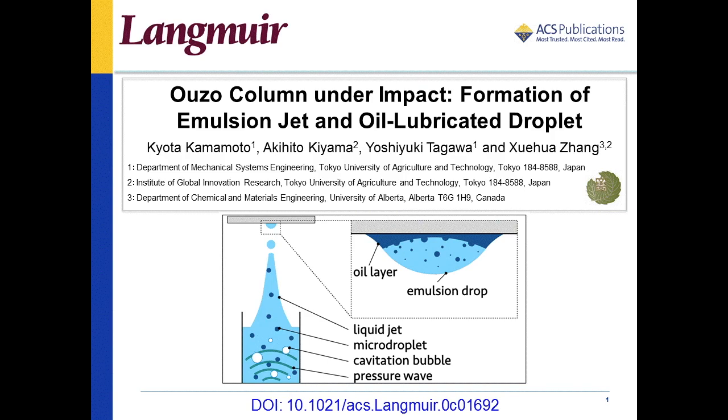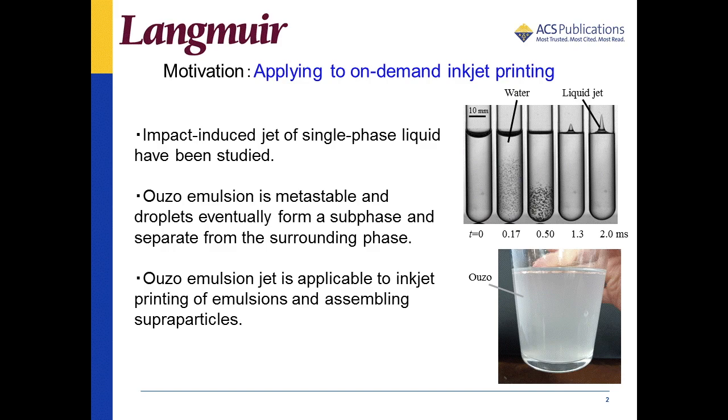In this study, we investigated the dynamics of a liquid column consisting of the emulsion and the physical impact. Applying the physical impact to liquid, which is filled in glass tube, triggers various fluid dynamics such as generation of a liquid jet and cavitation bubbles, as shown in upper right figure. These impact-induced fluid dynamics have been studied on a single-phase liquid, such as water, silicone oil, polymer solutions, and so on. The tip of impact-induced jet is small, and thus it is potentially applicable to the on-demand inkjet printing technique.